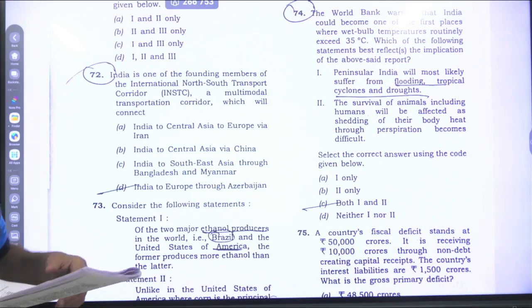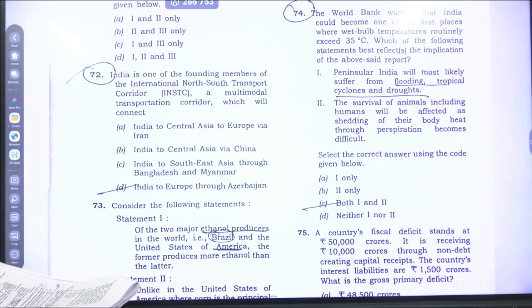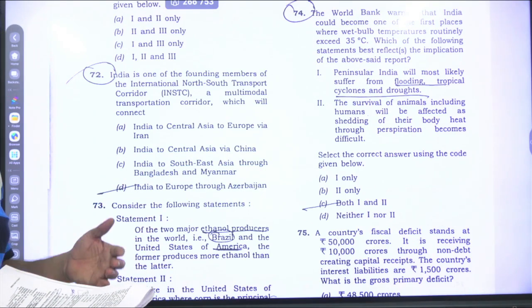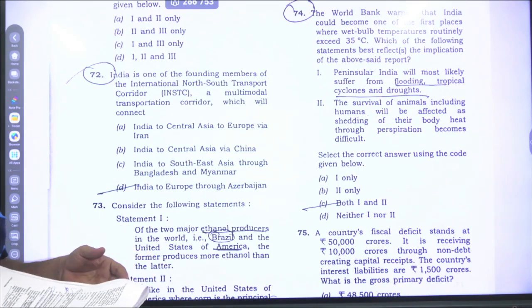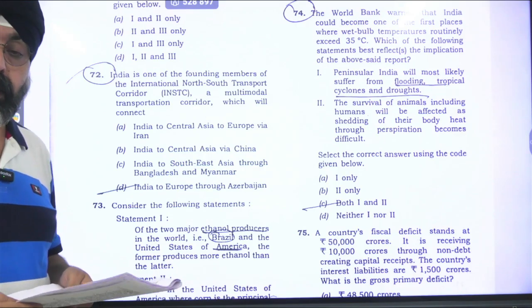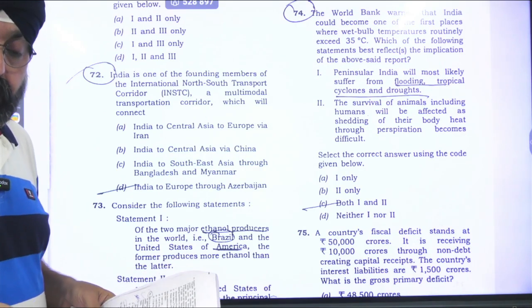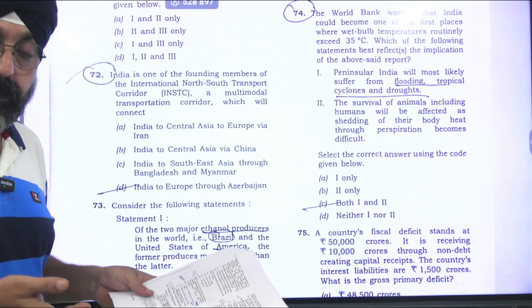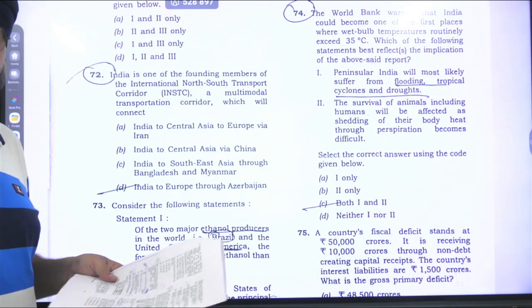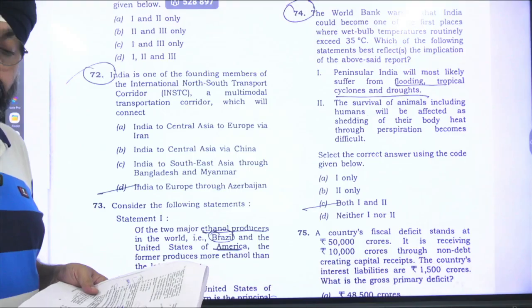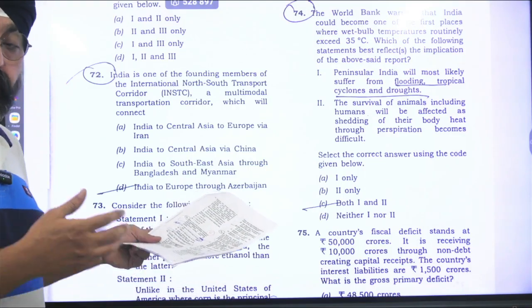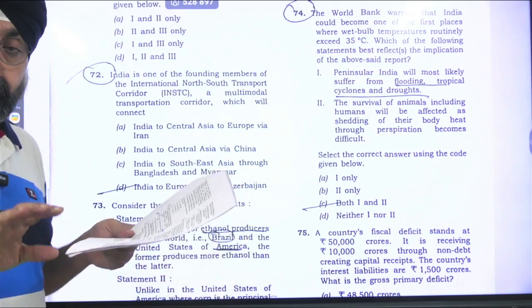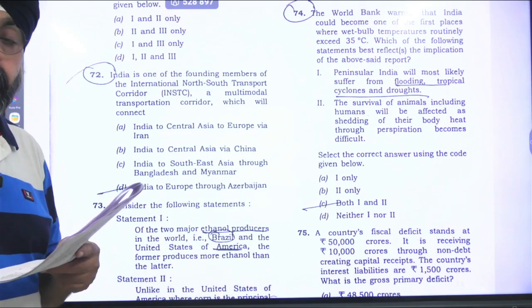Again, we have to see the UPSC part, right? If you see the atlases, your Oxford or the other atlases which are normally used for the preparation, Europe had stopped considering Azerbaijan, Armenia, and Georgia as a part of Europe. They don't even show these three countries as part of the European continent. This Caucasus region is shown along with Asia.